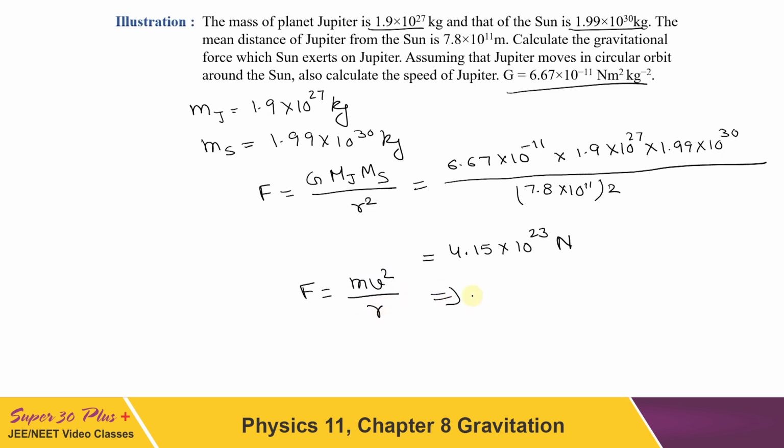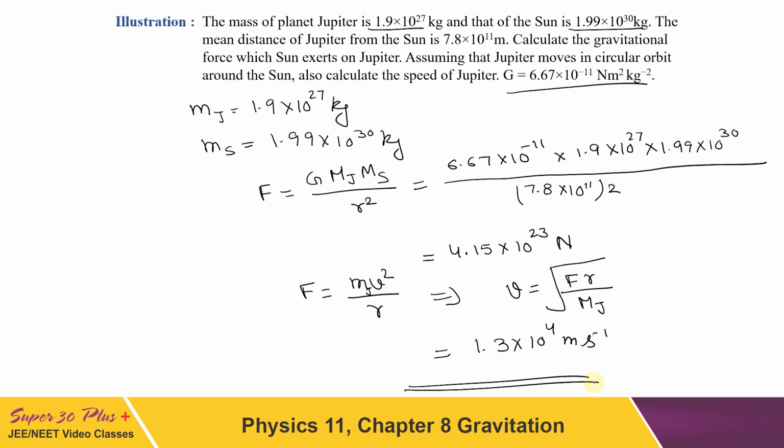From this we can write V equal to under root F r upon mass of Jupiter. Now when I substitute all the values, the final result will come out to be 1.3 into 10 to the power 4 meter per second. It is the speed of Jupiter when we assume its orbit to be circular around the Sun.